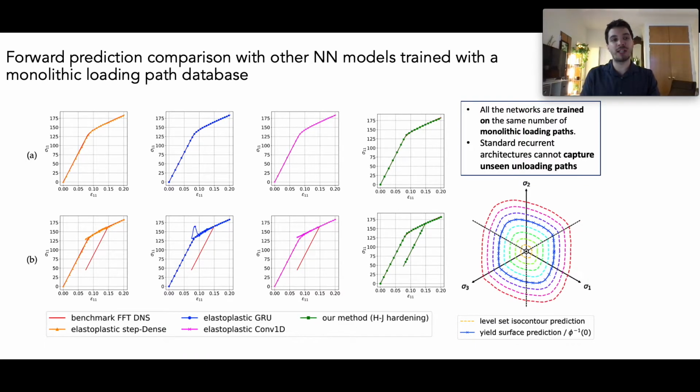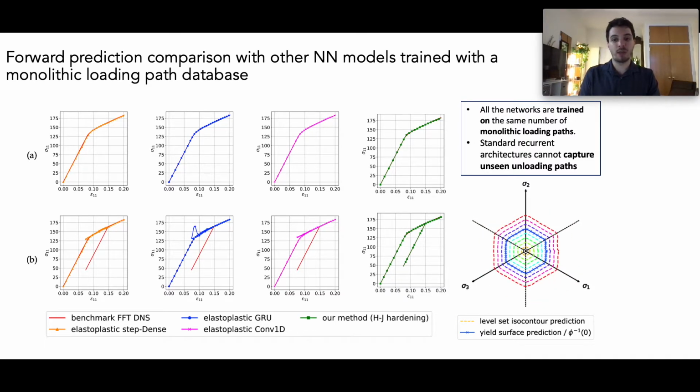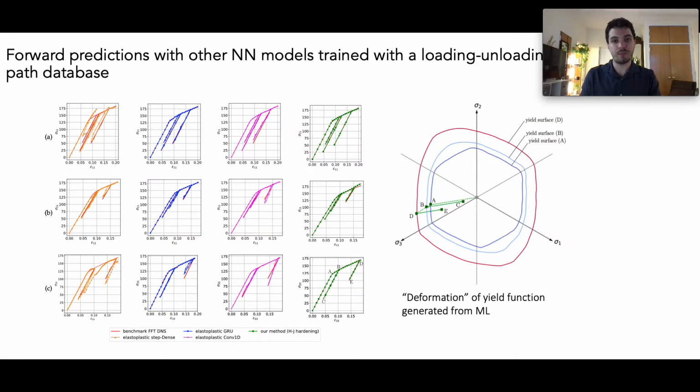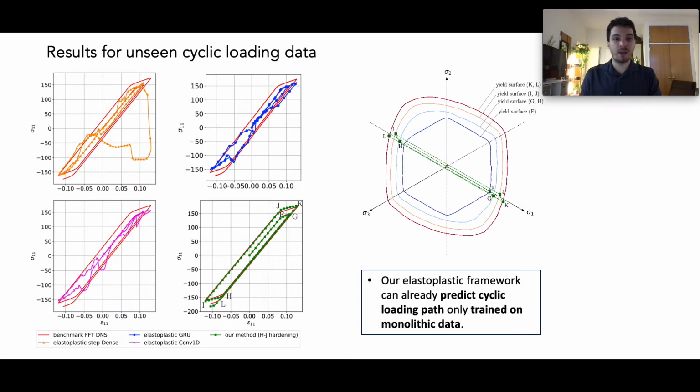However, when we introduce an unseen unloading and reloading path, the recurrent architectures cannot make predictions since they have never seen these sequence patterns before. Our framework can readily make these predictions, still just trained on monotonic data. To make the game a bit more fair for the recurrent architectures, we add random unloading and reloading paths in their training database, and indeed, they can start making better predictions on this type of data with various degrees of success, which is expected. Our framework can readily make these predictions, still just trained on monotonic data.